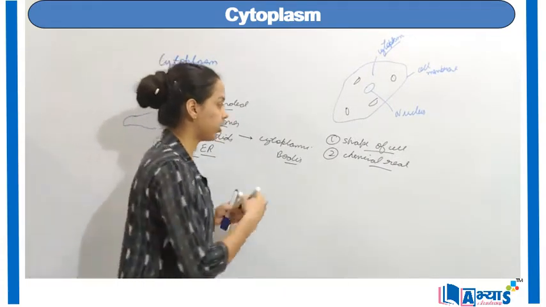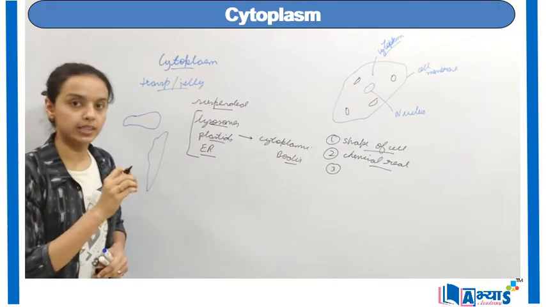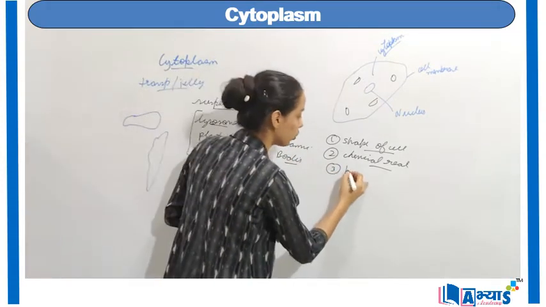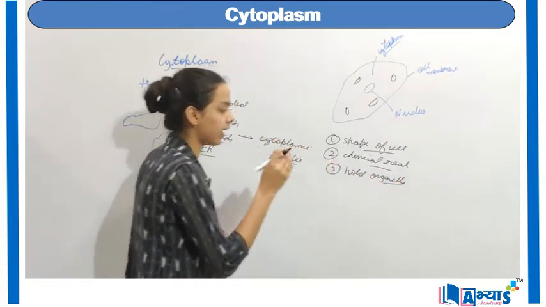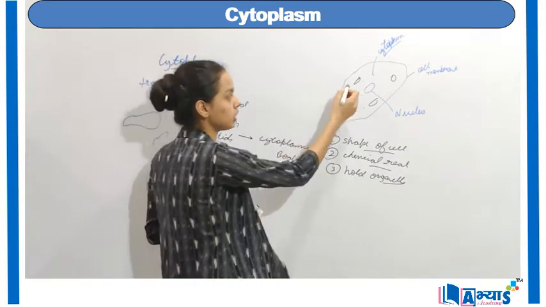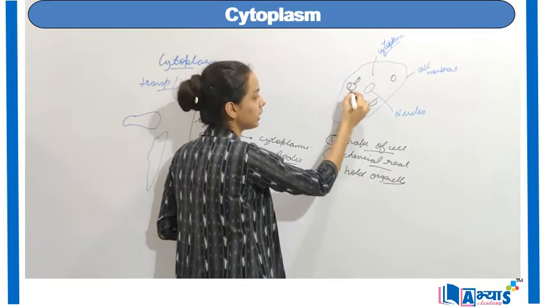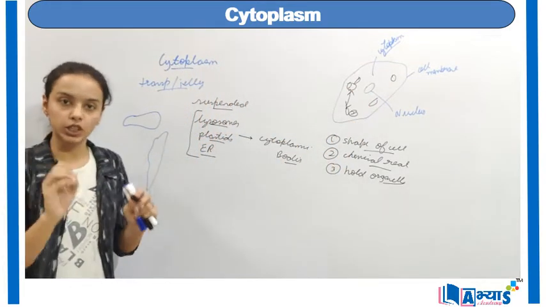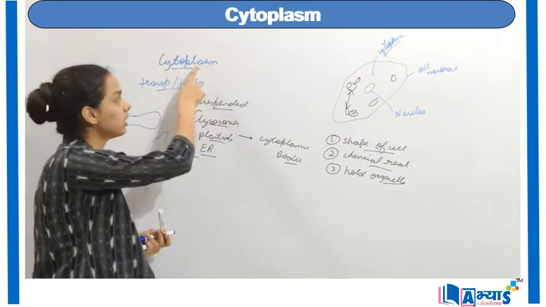The third function of cytoplasm is that as there are organelles in the cytoplasm, it has the capacity to hold all the organelles. That means all the organelles are at specific positions and they do not bounce into each other. That means this organelle is number 1 and this is 2. So they won't come in contact with each other. They remain at specific positions. That is only because of the presence of the cytoplasm.